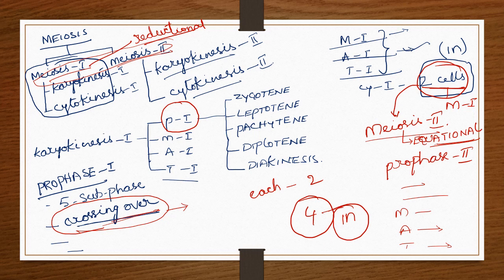As a result, all these changes were studied. Based on these studies, they applied cell biology to genetics. And Theodor Boveri and Sutton gave this theory, the chromosomal theory of inheritance.